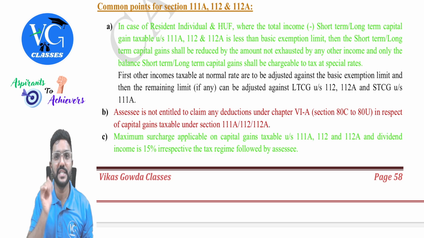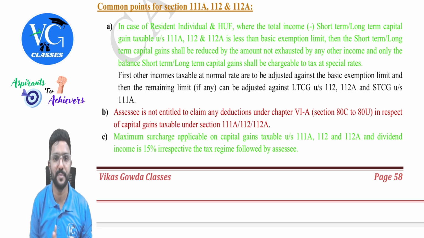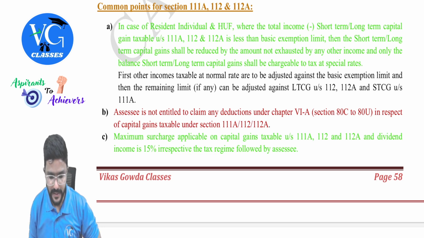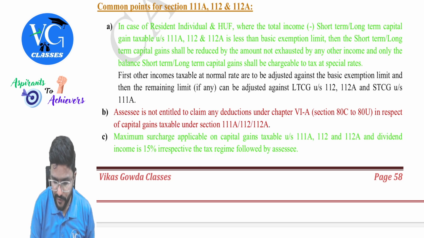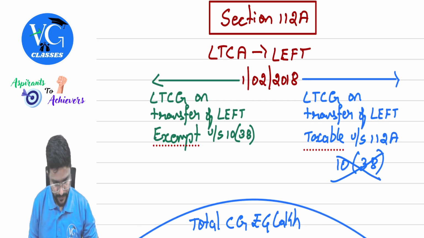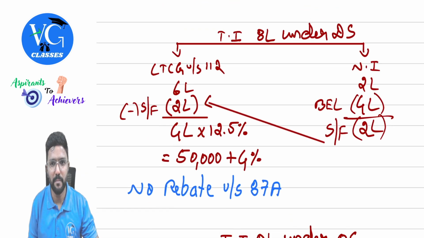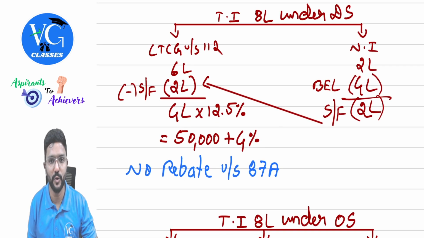Sir, can it be adjusted against casual income or undisclosed income and all? No, sorry, only against capital gains special income. Okay, yes. I will try to explain with a few examples. Just a minute. Yes. Quickly observe, guys. I have given a number of examples. I will go through.